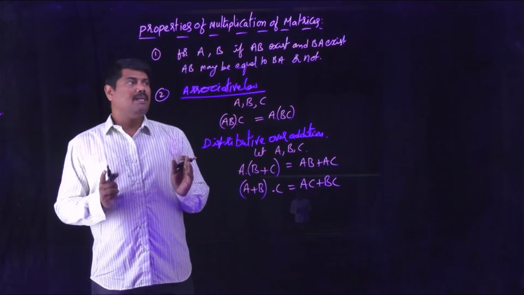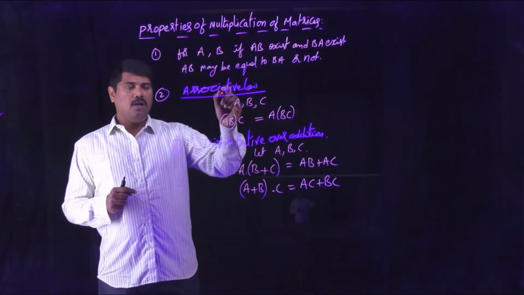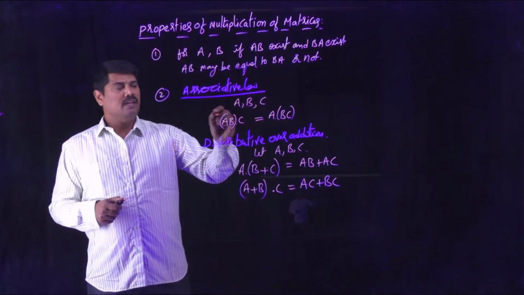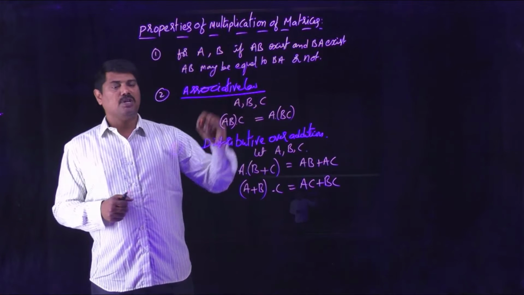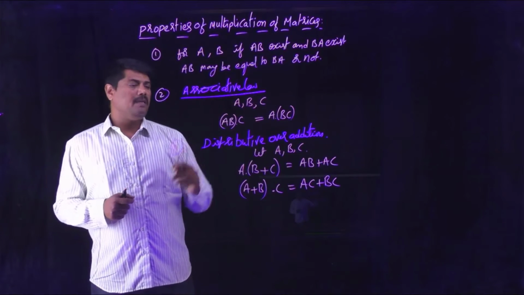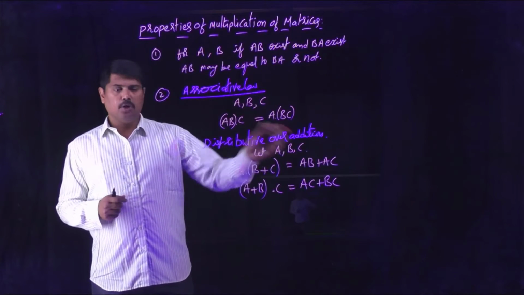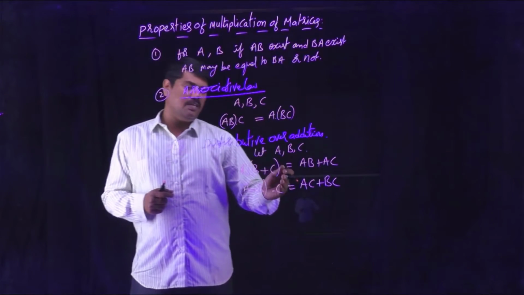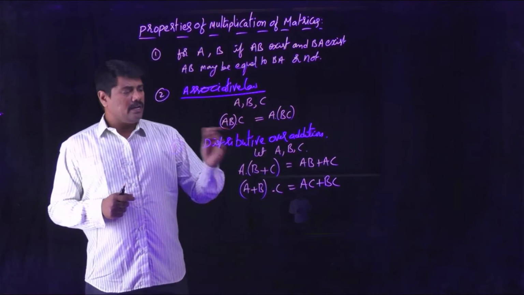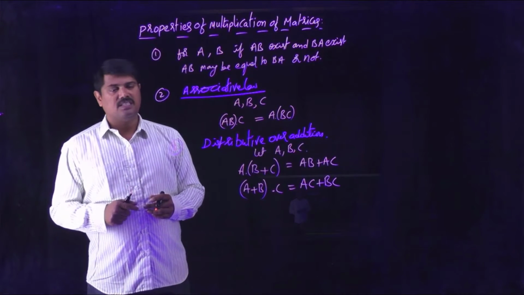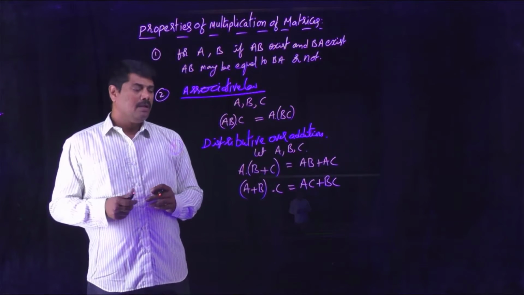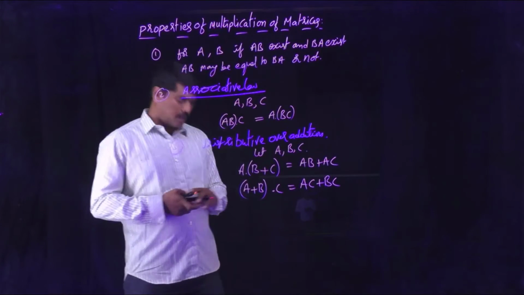So observe, matrix multiplication follows the associative property irrespective of the multiplication order. So you can multiply ABC as AB with C or A with BC. For the distributive property also, A into (B plus C), you can find AB plus AC instead of A into (B plus C).